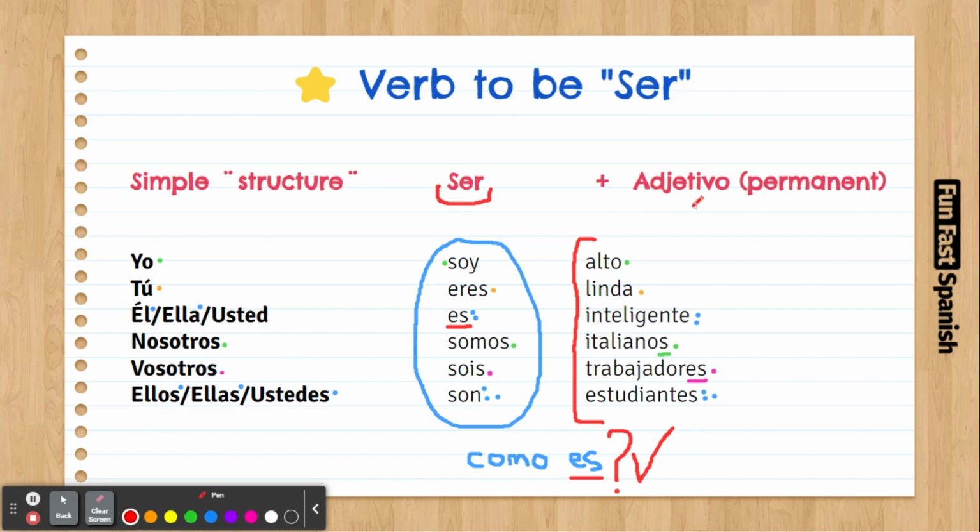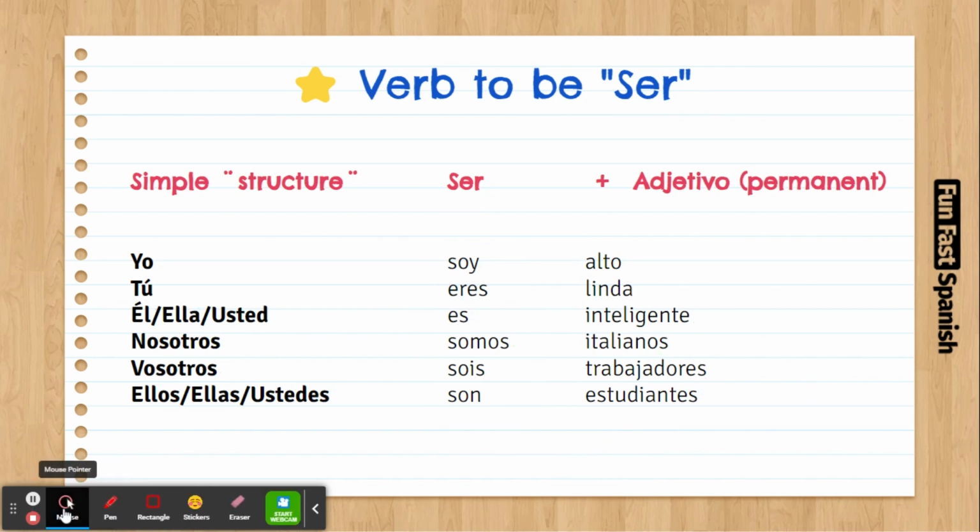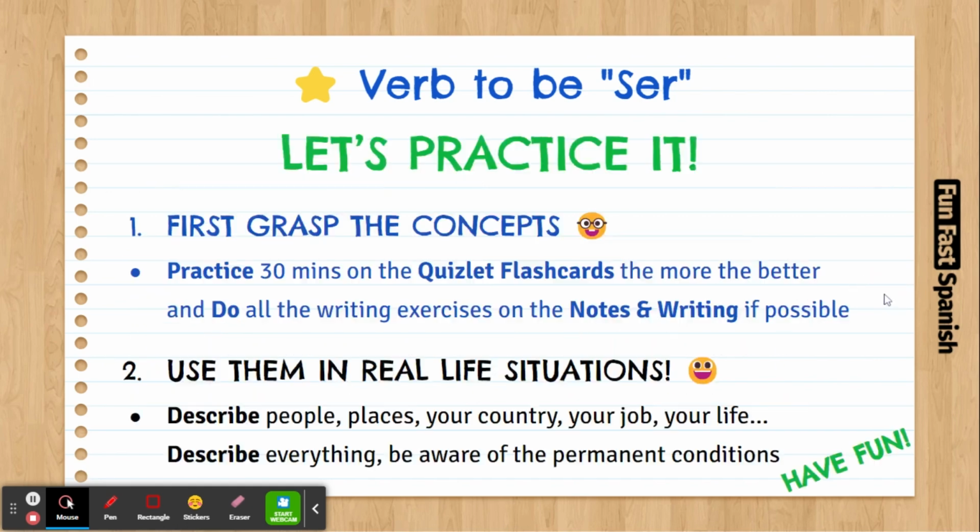Ser talks about permanent conditions. Estar was about temporary conditions. How do we use it? So easy. First of all, we're going to grasp the concepts. The quiz and the flashcards are the most important ones. If you have time, you do the notes and writing. It's more like optional, but it's recommended also.